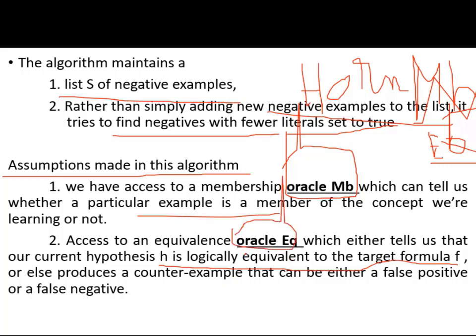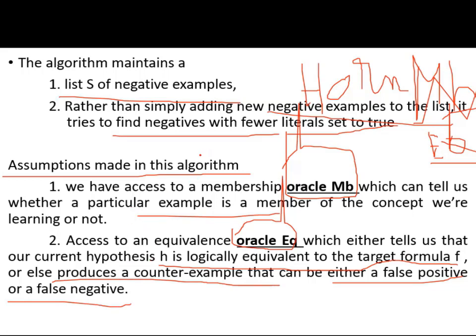It checks whether the H we build is equal to our target formula, and tells us whether they are logically equivalent or not. If not logically equivalent, it automatically produces a counterexample that can be either a false positive or a false negative. These are the two assumptions made before going to this algorithm.